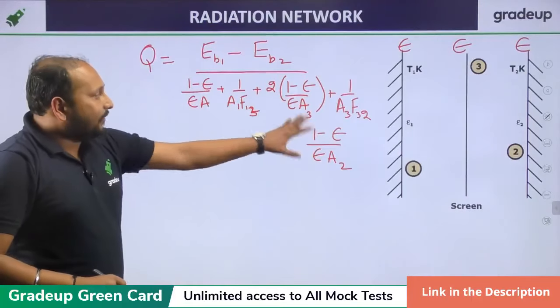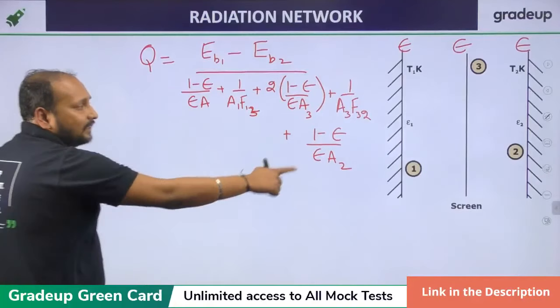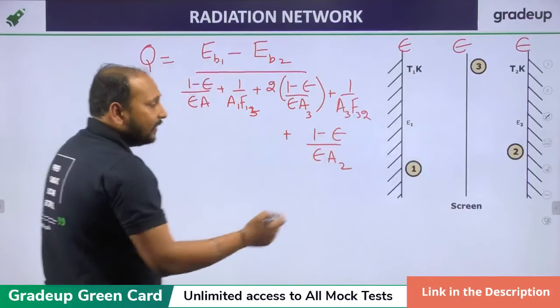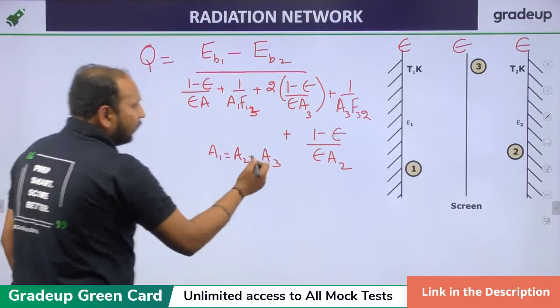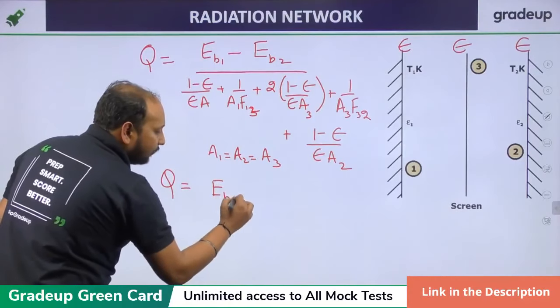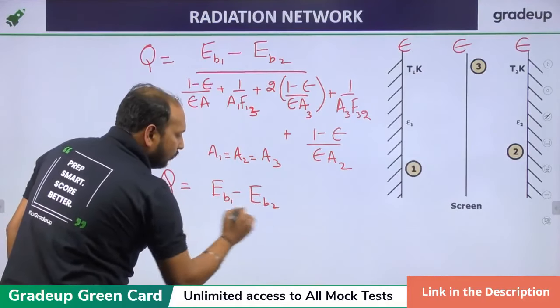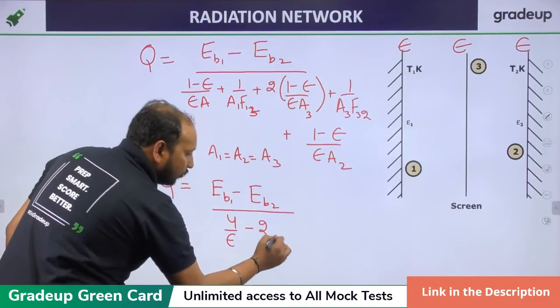Now I've taken all the plates having the same emissivity. Again, as these are infinite parallel plates, I can take A1 equal to A2 equal to A3, and if you write the equation again, this will be EB1 minus EB2 upon (4 upon E minus 2).